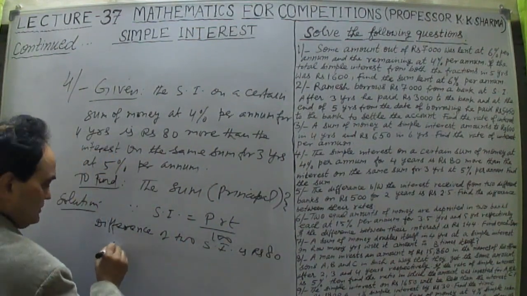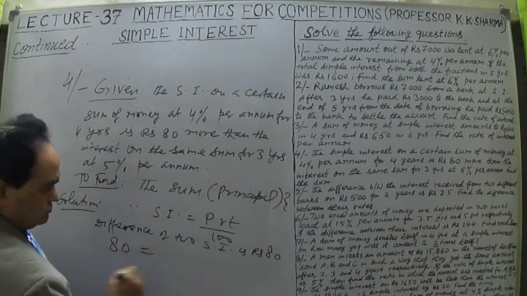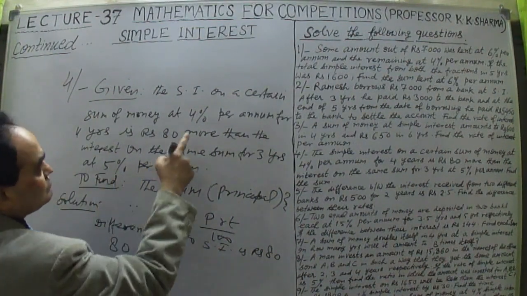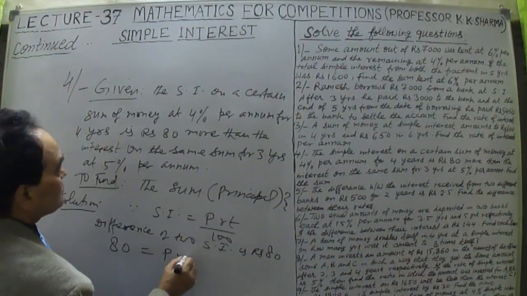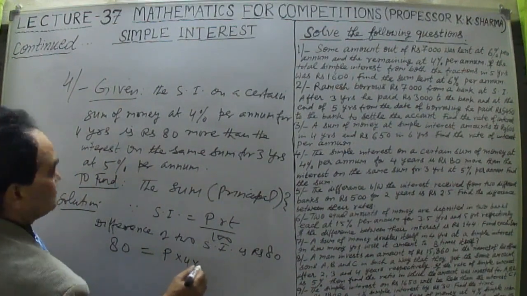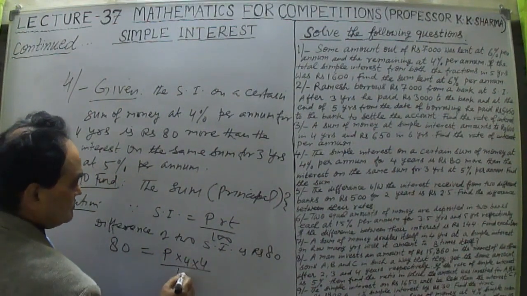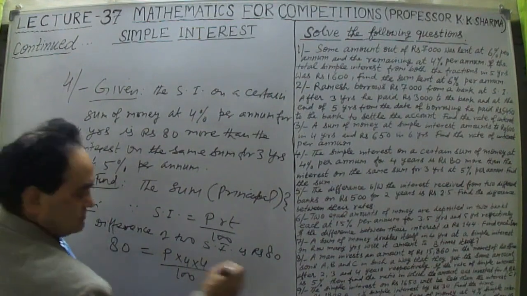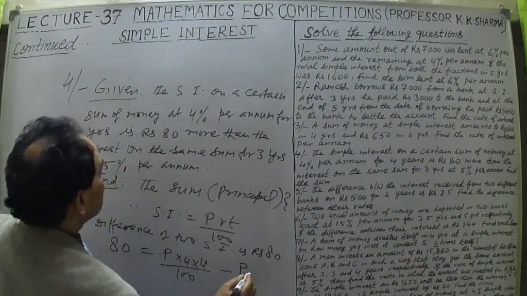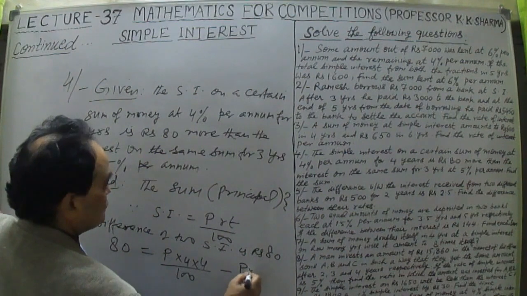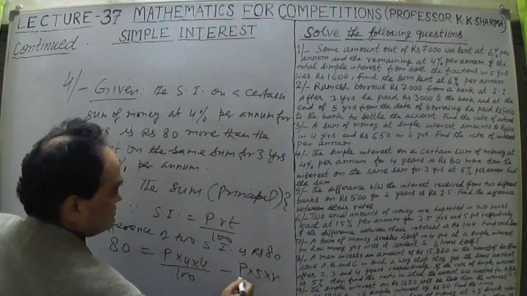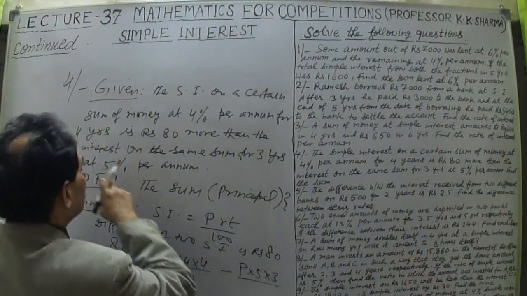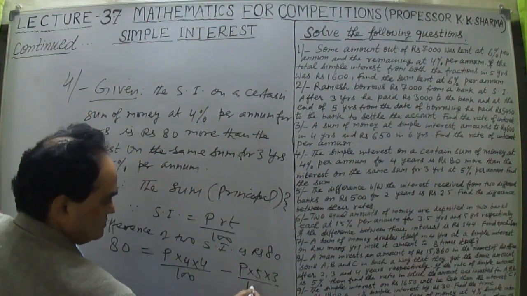Okay, so 80 is equal to P, the first one is greater: P into R 4%, time 4 years, upon 100, minus the second principal into R, the second case, time is 3 years and rate is 5%, upon 100.